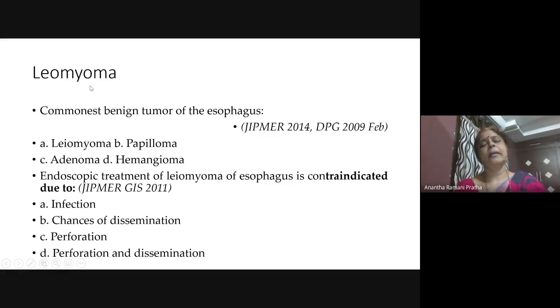Leiomyoma. This is a benign tumor arising from the wall of the esophagus. This can be submucosal. It can be intramural. So the commonest benign tumor of the esophagus is a leiomyoma. Right?